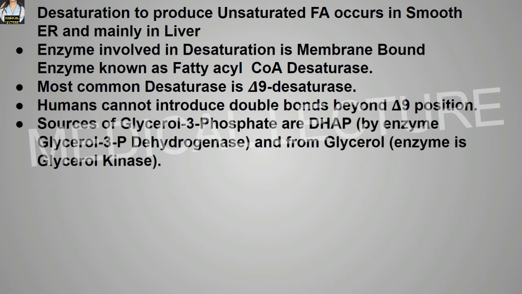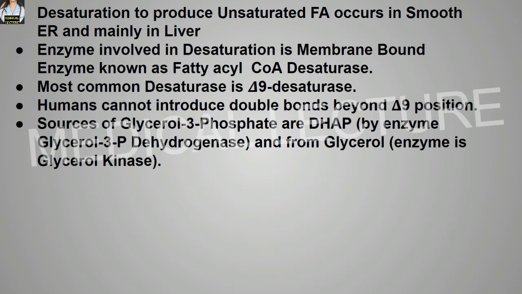Sources of glycerol 3-phosphate are DHAP, mainly by the enzyme glycerol 3-phosphate dehydrogenase, and also from glycerol, mainly by the enzyme glycerol kinase. So remember, sources of glycerol 3-phosphate are DHAP and glycerol.